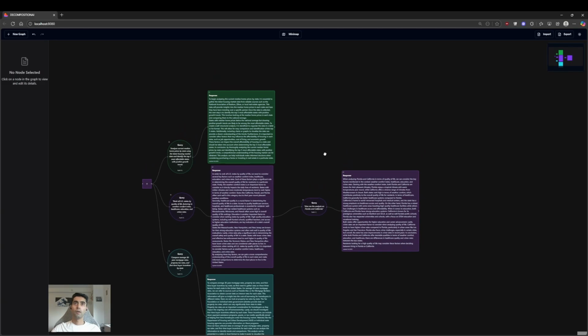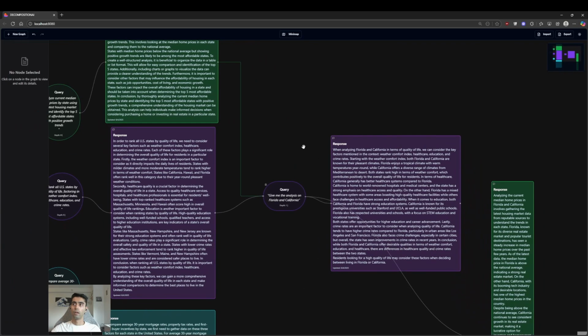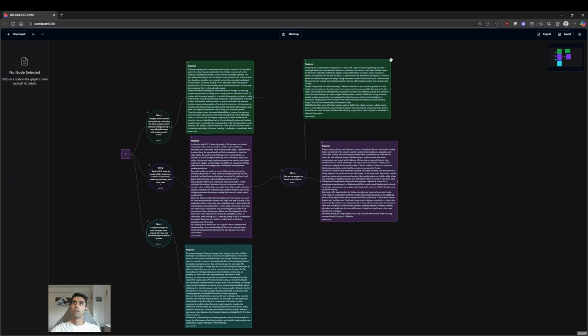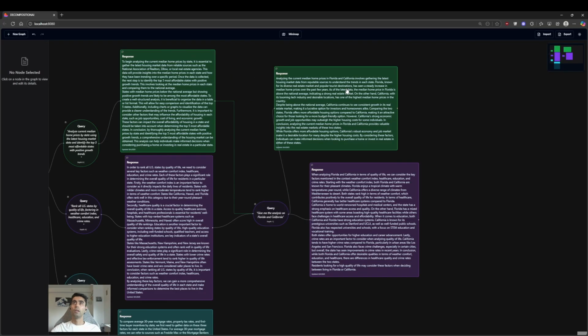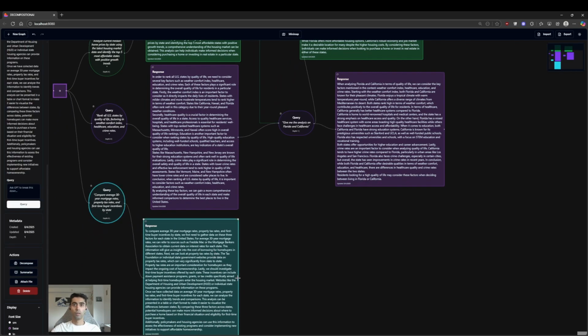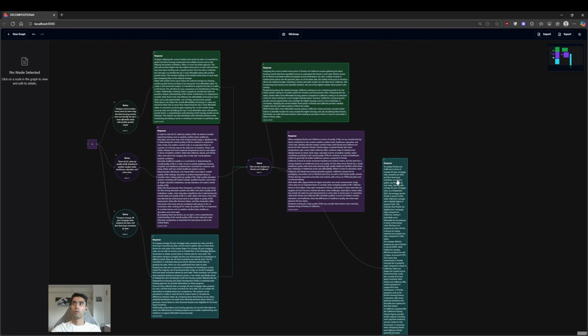If I'm dialing down on Florida and California, I'd also want to understand the median house prices and what I can expect to pay for a particular house. So I will manually connect this to the Florida and California query and get a response from GPT that says the median house prices for California and Florida are as such. But then I also want to understand what the mortgage rates for the particular states are. So I will connect that query here and see what response is generated.